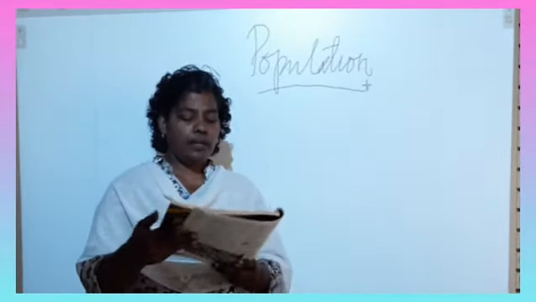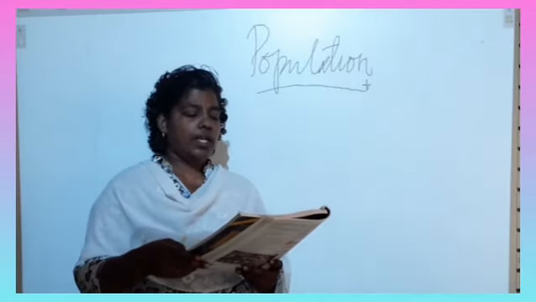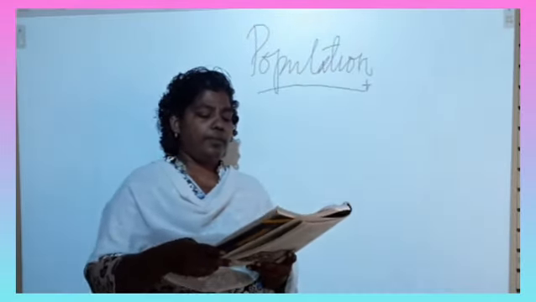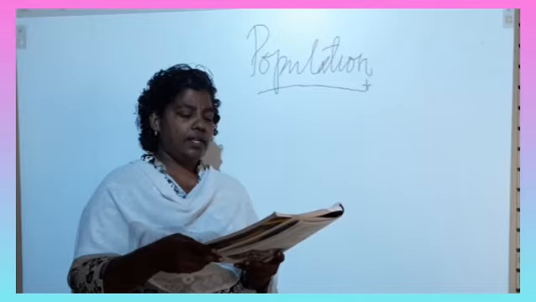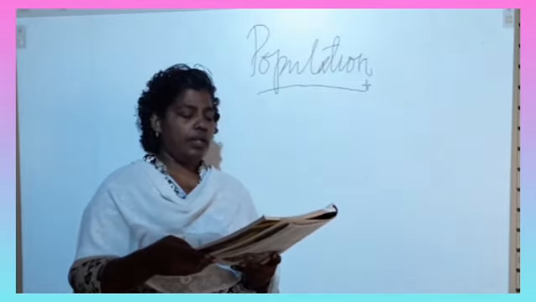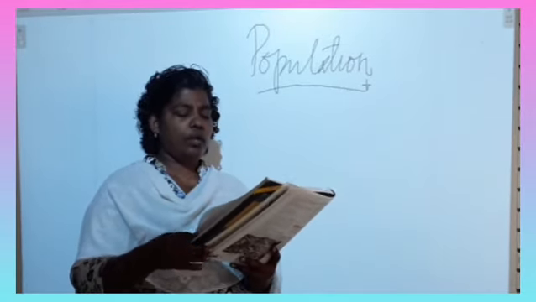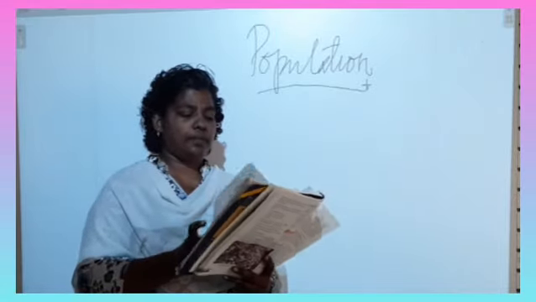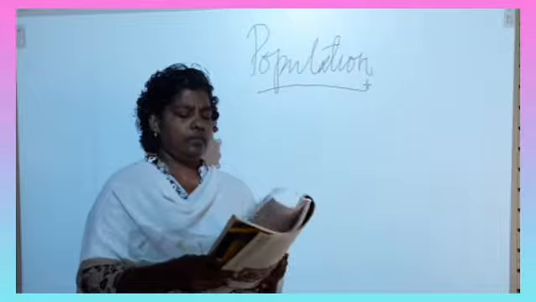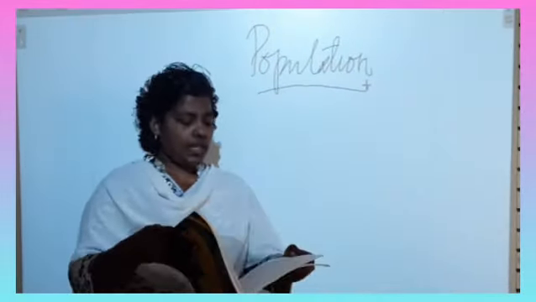Page 29. Under the subheading agricultural development. You can mark from agricultural development till the end of the employment opportunities. You can mark it for E2 answer. After that, you can move to the next page.